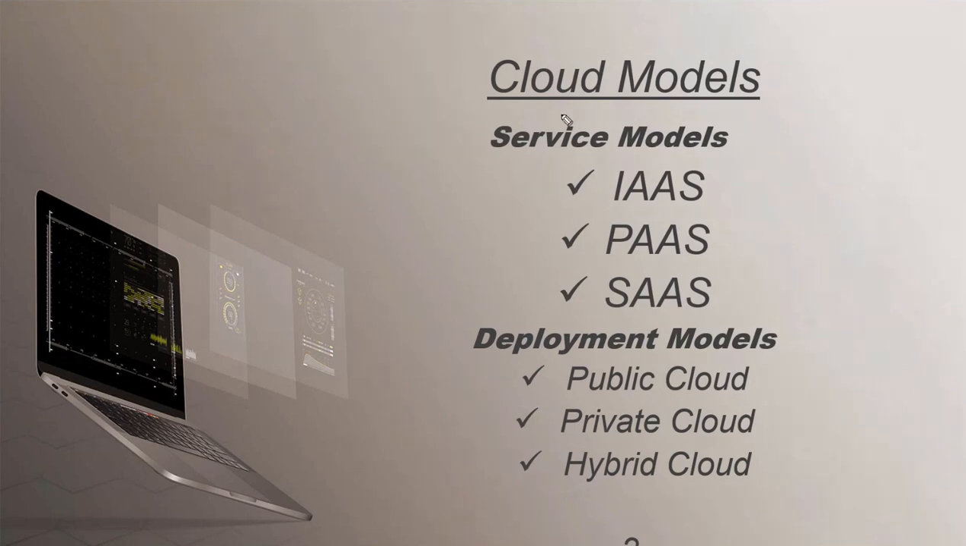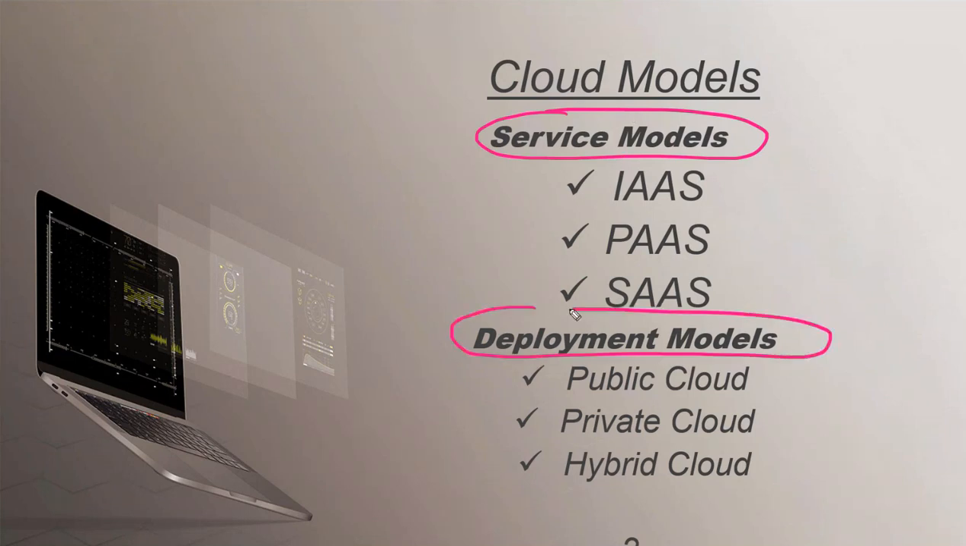There are only two cloud models, guys. One is the service model, another is the deployment model. The service model is basically IaaS, PaaS, and SaaS, and the deployment model is public cloud, private cloud, and hybrid cloud. So two things are there for our cloud models.